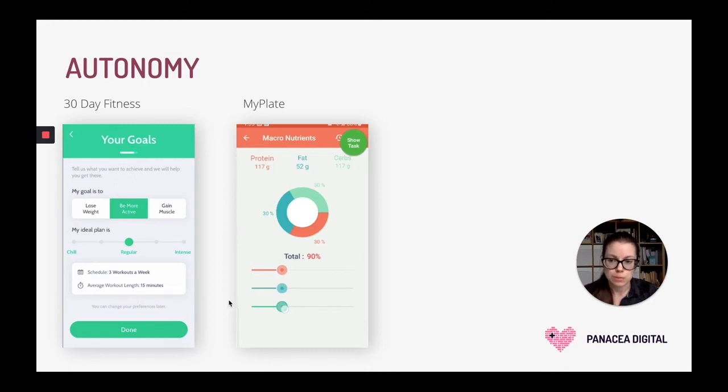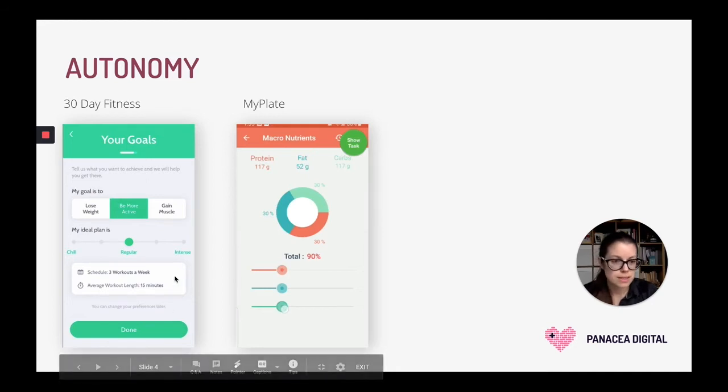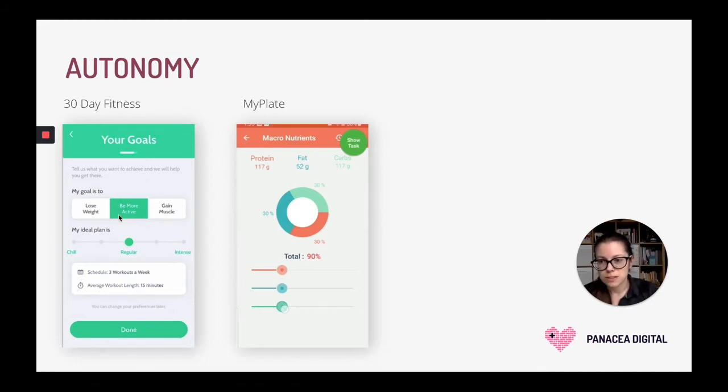So some people will be quite motivated and quite confident that they can actually start an intense program. But there will also be people that are beginners and are at the beginning of their health improvement journey, and maybe they're not so confident that they can actually stick to their goals. So maybe they just want to start with a chill program and start with maybe 5 minutes a day. So it's very important that the app is giving them this choice so they can choose the program that's best for them.